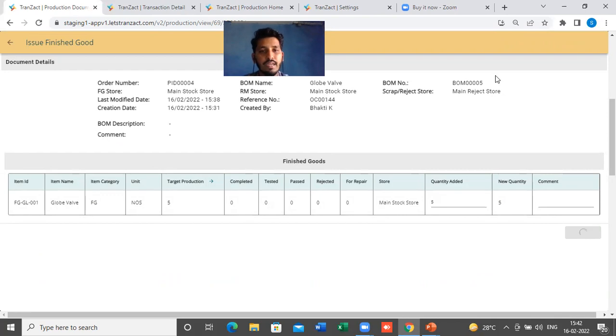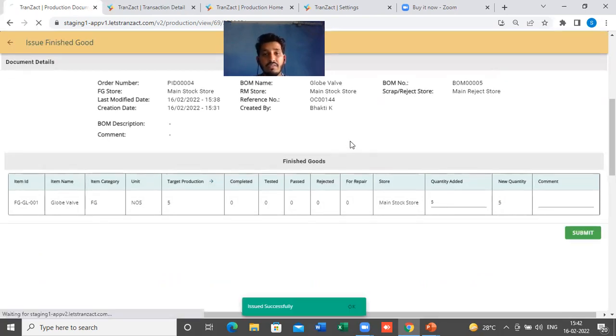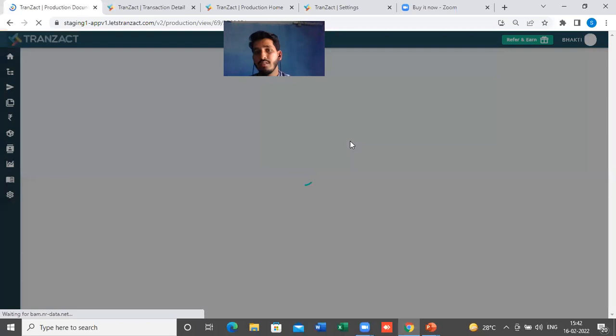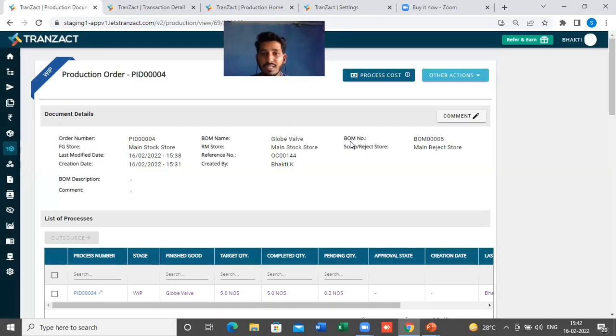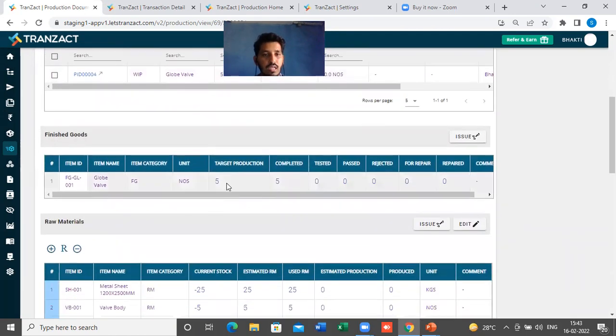Once I submit it, the system will show me the target production was 5 for this globe valve, and you have completed 5. And once we add the finished good here, the testing option will get enabled. So let's say you have a separate quality team who only looks into the testing of the process. They can also go and check from this production order page. So if you see here, in the finished good, the target was 5, completed was 5, tested is 0, because we have not tested yet, right?